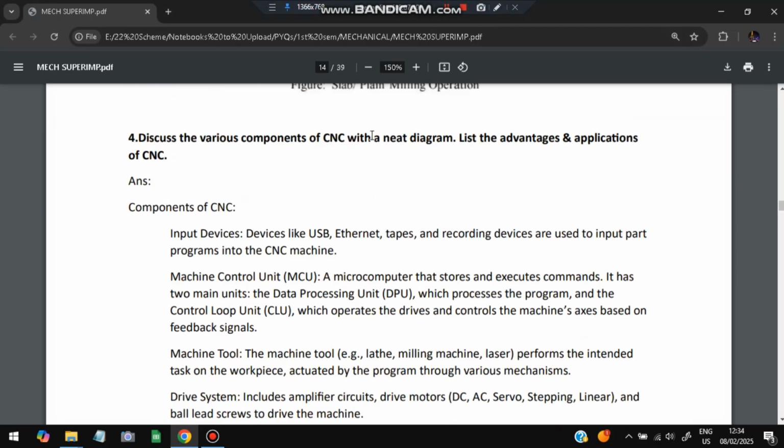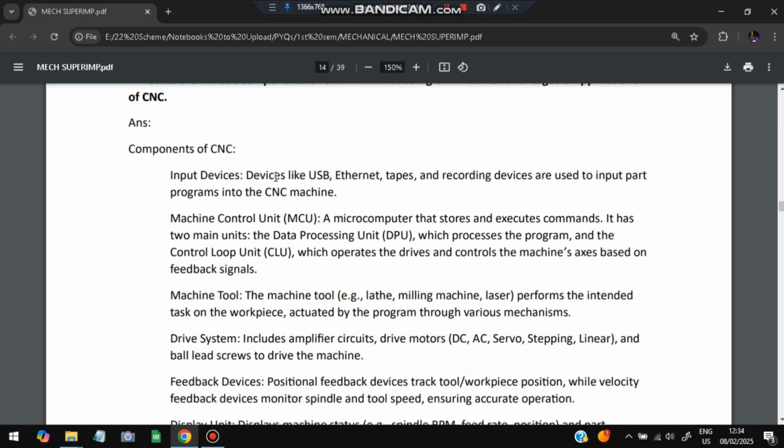Moving on to the next question: discuss the various components of CNC with a neat diagram, and list the advantages and applications of CNC. What are the components of CNC? First is the input devices. Input devices include USB, Ethernet, and tapes. Then the machine control unit, which is a computer that stores and executes commands. Then the control loop unit, which drives and controls the machine's axes.